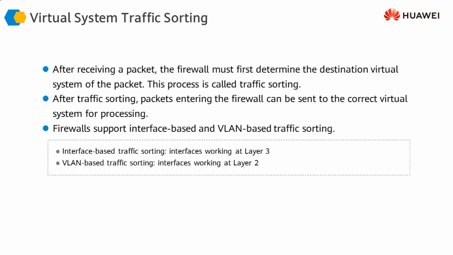So the incoming traffic, when it is passed on to any particular virtual firewall, is called packet sorting. The packet has to be sorted first, and only then can it go through the rules, or through the routing policies or the security policies of any particular virtual system or virtual firewall. This traffic sorting can be done on the basis of either interfaces or on the basis of VLAN.